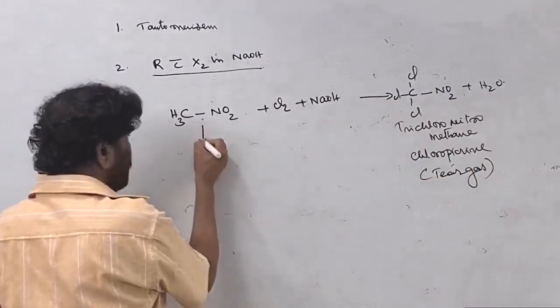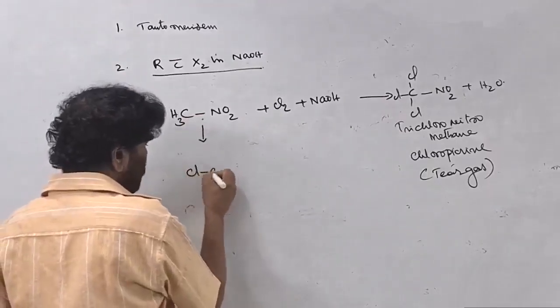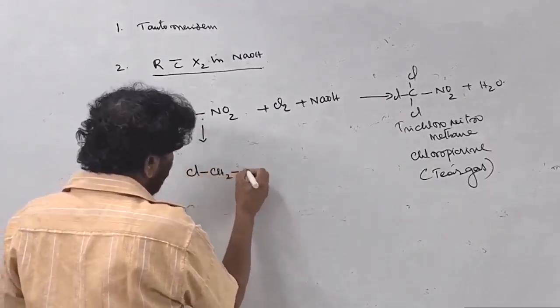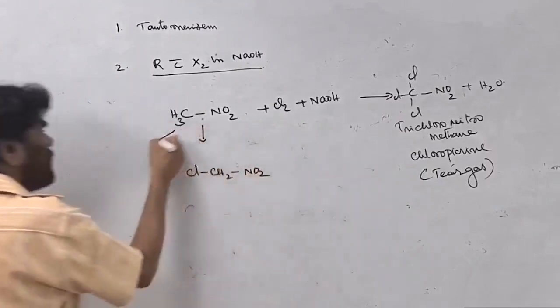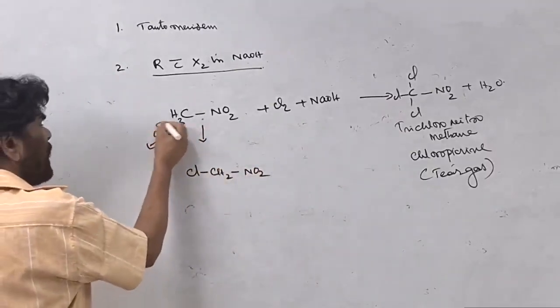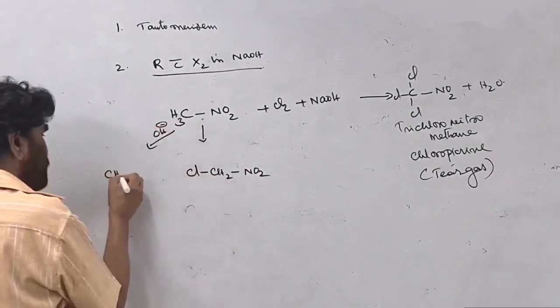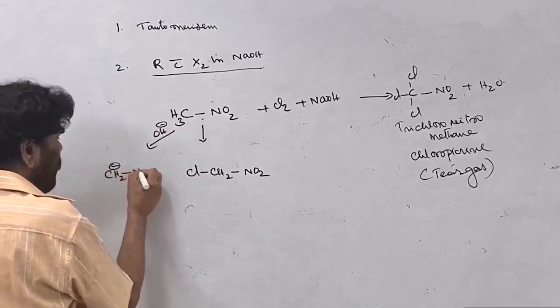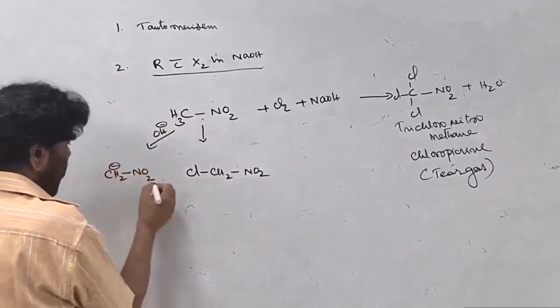Slowly, in the first step, one chlorine is replaced, giving CH2ClNO2. How does it happen? The base comes and takes our hydrogen. This is the nitromethyl carbanion.